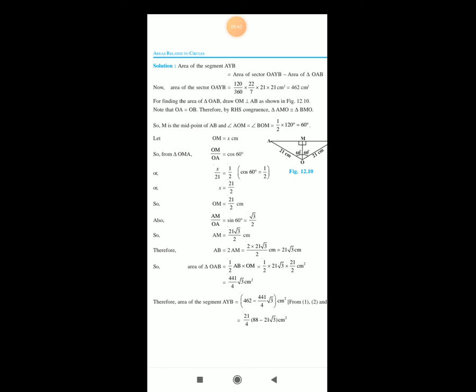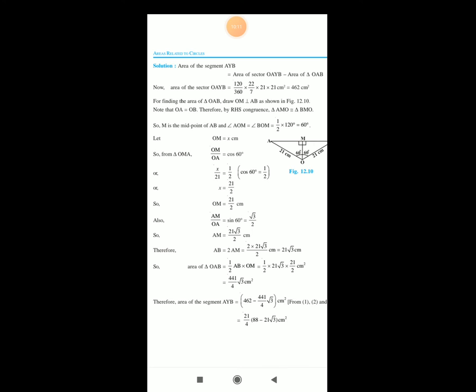For finding the area of triangle OAB, draw OM perpendicular to AB as shown in the figure 12.10 and note that OA is equal to OB. So therefore by the RHS congruence, triangle AMO is congruent to triangle BMO. So M is the midpoint of AB, and angle AOM equals angle BOM is equal to 1 half multiplied by 120 is equal to 60 degrees.